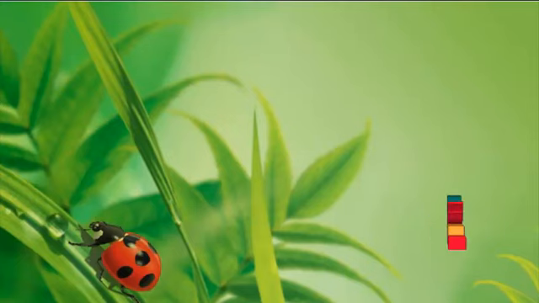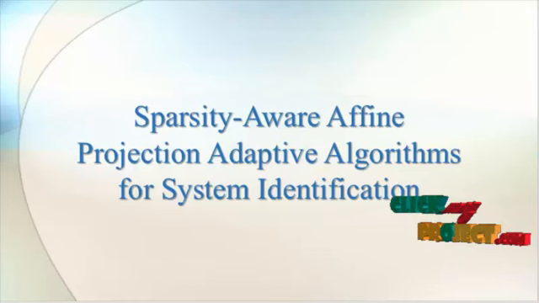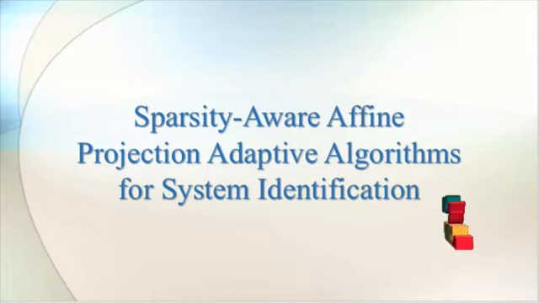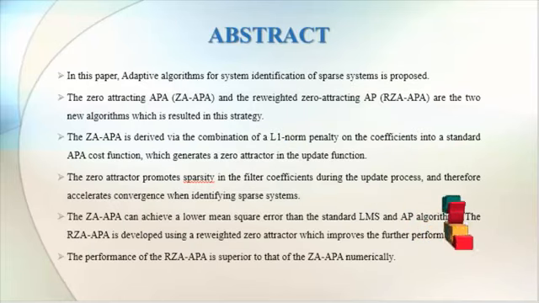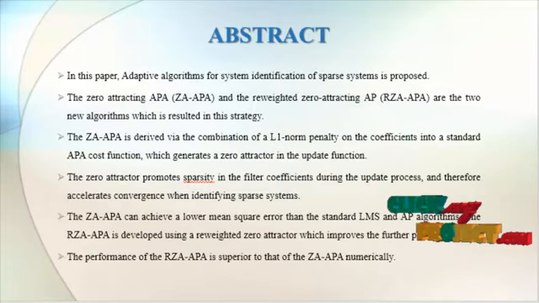Welcome to clickmyproject.com. The title of the project is Sparsity-Aware Affine Projection Adaptive Algorithms for System Identification. Now we can see the abstract of the system.